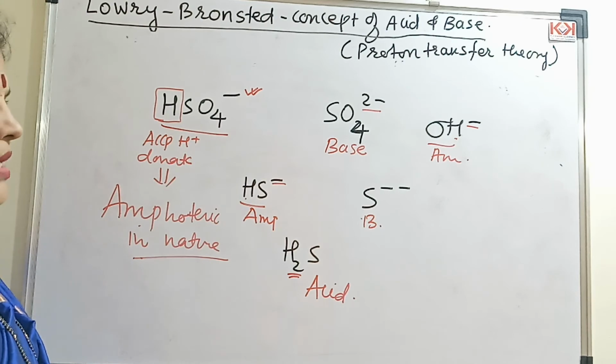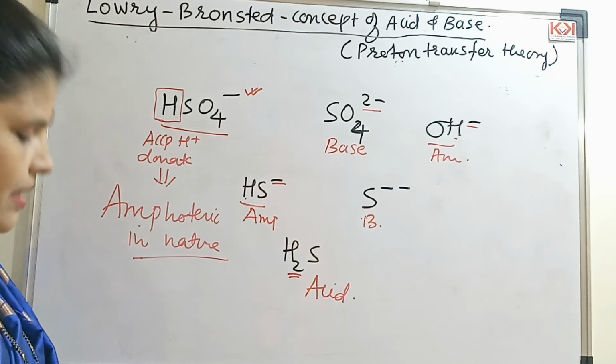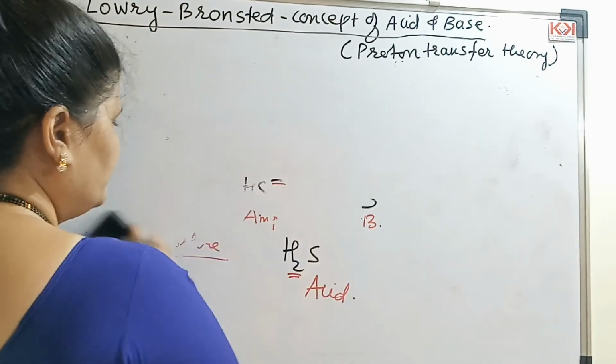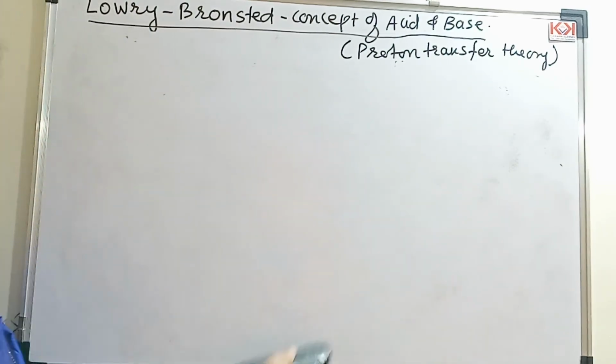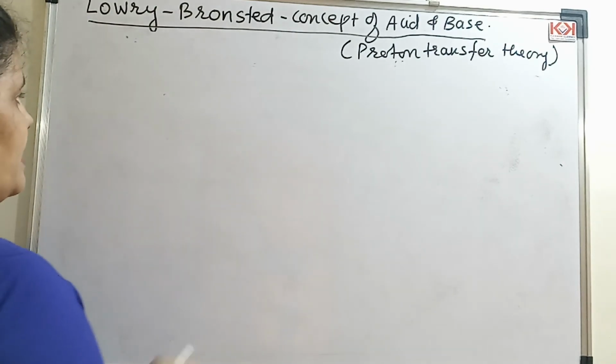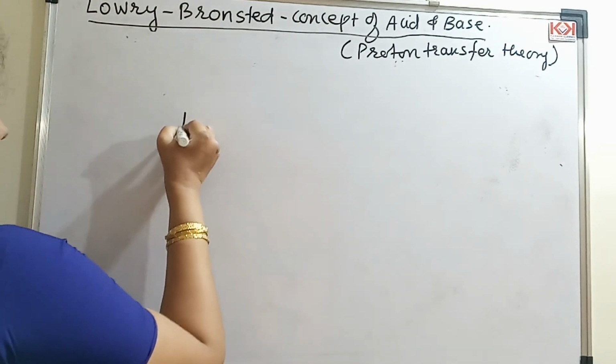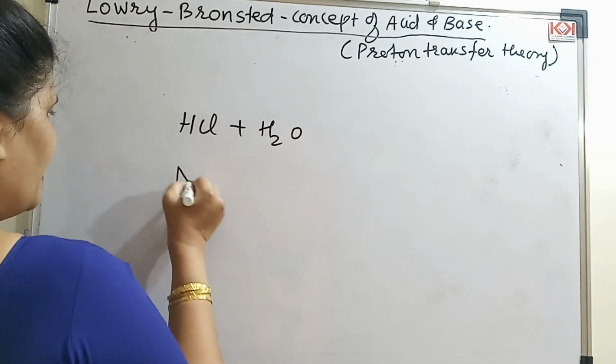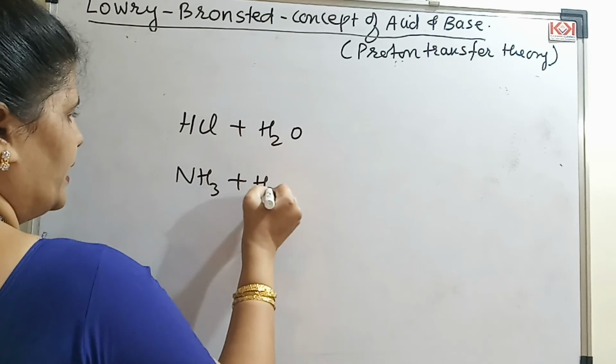So, if you remember the two examples we have seen, the first example of HCl, very important. The last example we will see is here: if I take HCl and add it to water, and the second example is NH3 plus water.